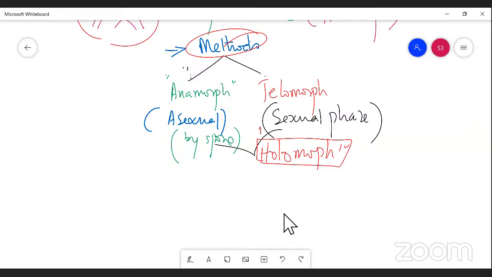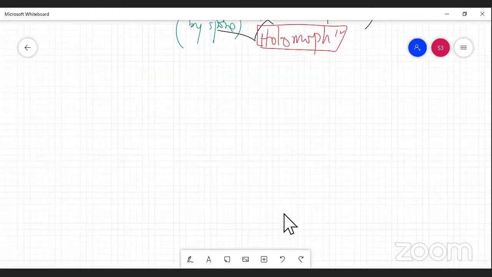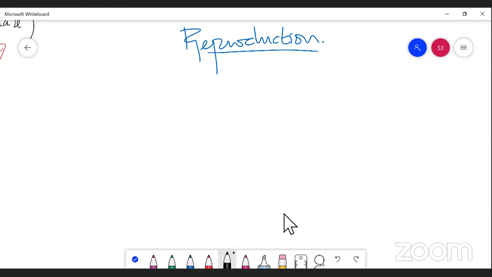But next we pass on to the methods of reproduction. It is a very interesting area, my dear students. Methods of reproduction. Students, please understand, I am going to discuss reproduction in fungus. Generally, reproduction is of three types. Reproduction is a process, a phenomenon that occurs in all living organisms, right?